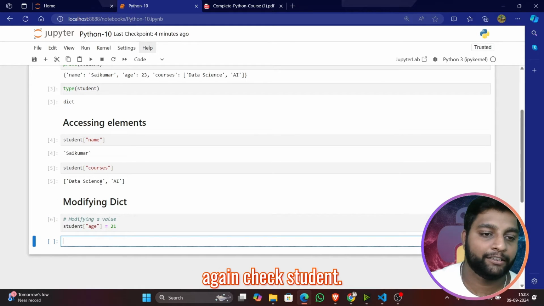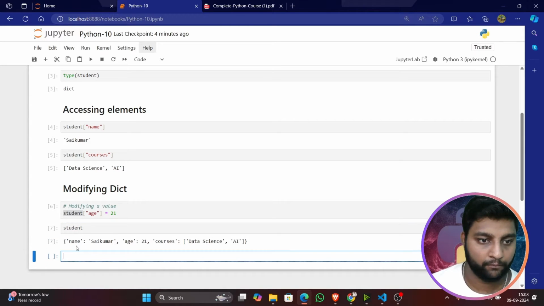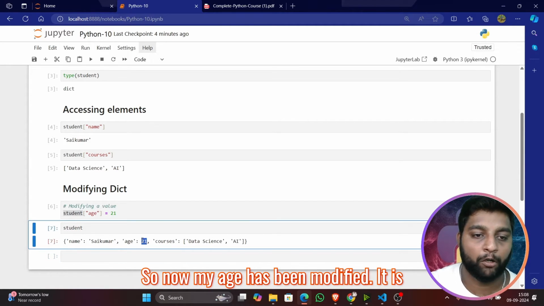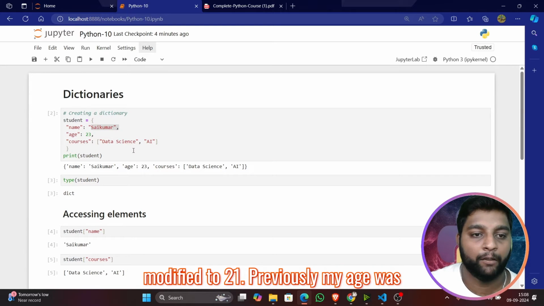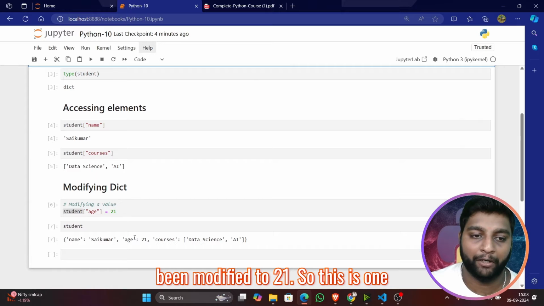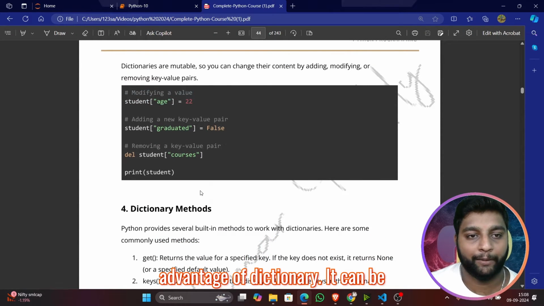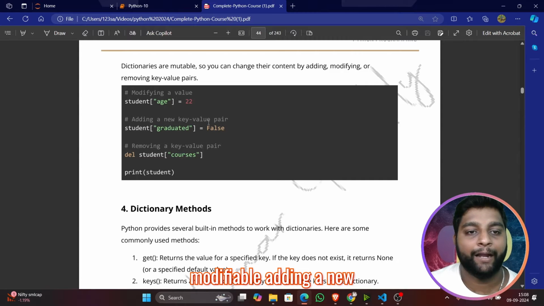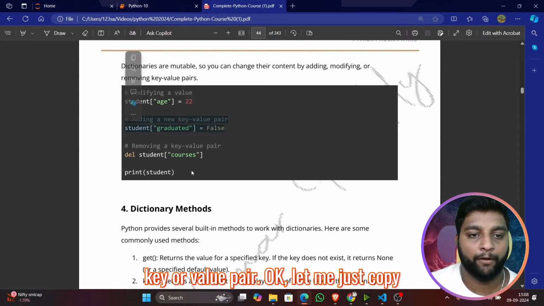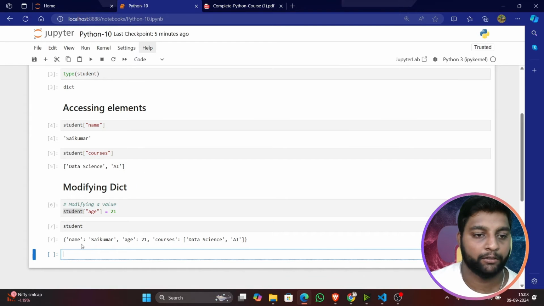Now if you again check student, my age has been modified. It is modified to 21. Previously my age was 23, you guys can see here. Now it's been modified to 21. So this is one advantage of a dictionary: it can be modified. Adding a new key-value pair. Let me just copy all this and I'll explain it there itself.